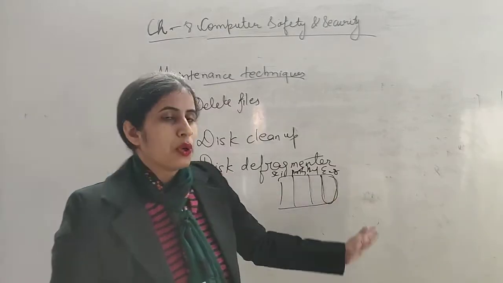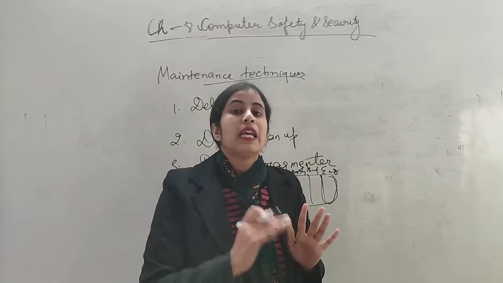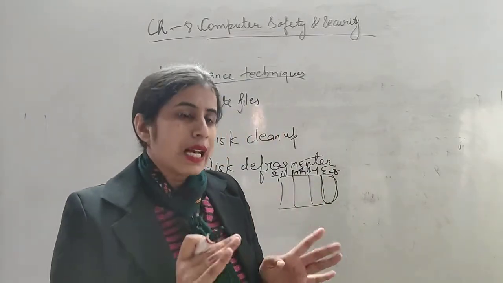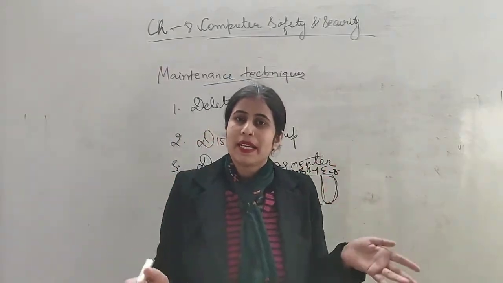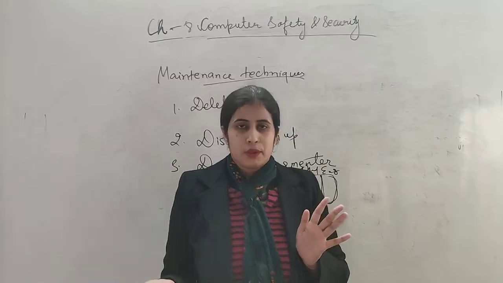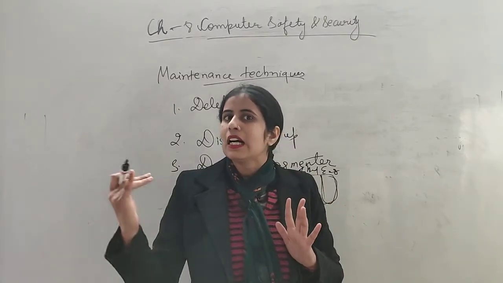Here what we are doing, we are arranging the data. What we are doing here? We are arranging the data in a specific order so that the data that are repeated, that are not in use, can be omitted out. How can we omit the data? How can we delete the unimportant files?